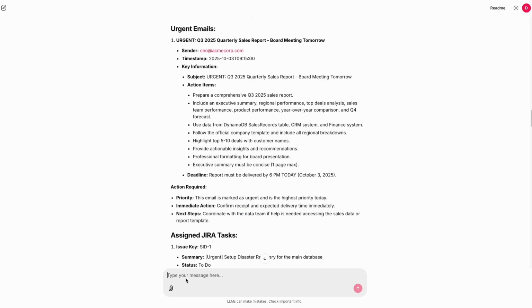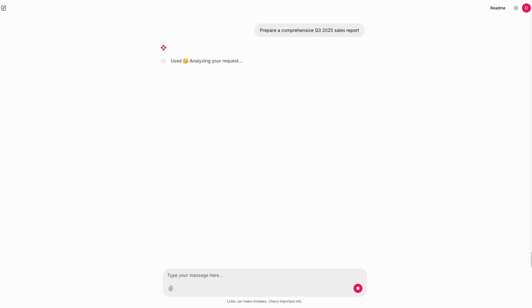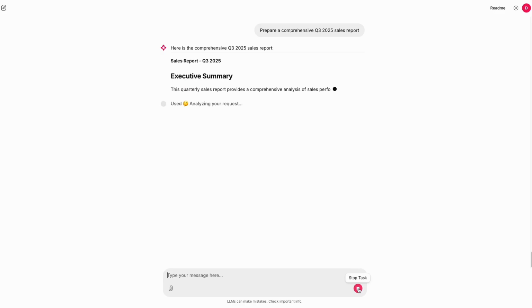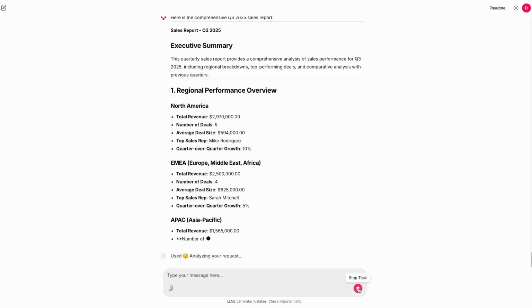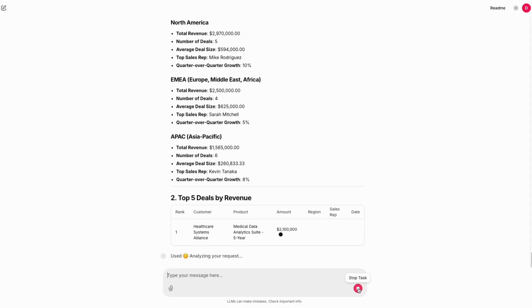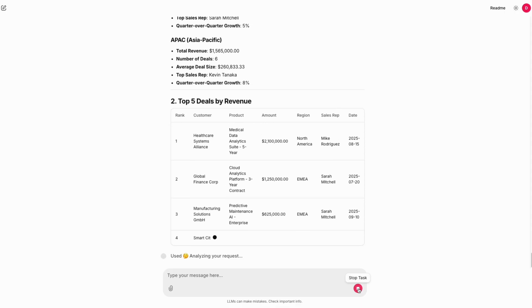Now let's take a look at how SideKick can use multiple worker agents to automate trivial tasks like report generation. This demonstrates our most sophisticated capability. The report worker orchestrates 3 agents. First, it retrieves the template from the knowledge base.